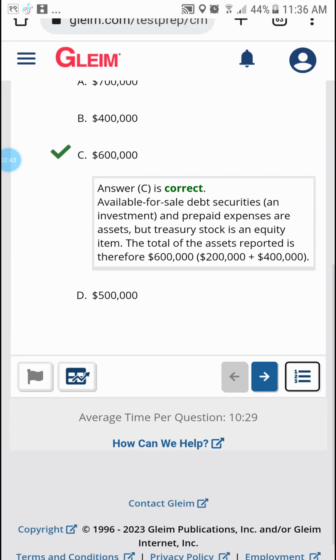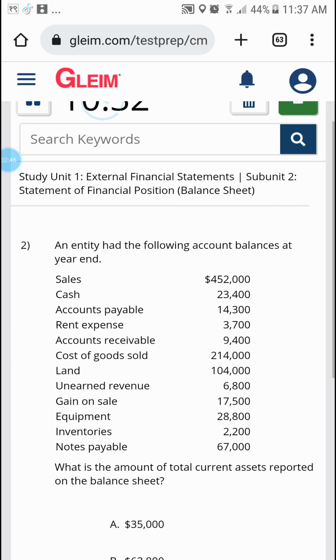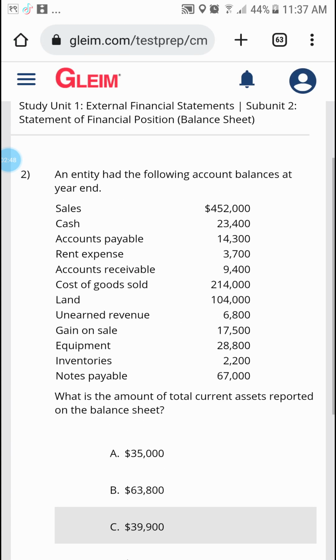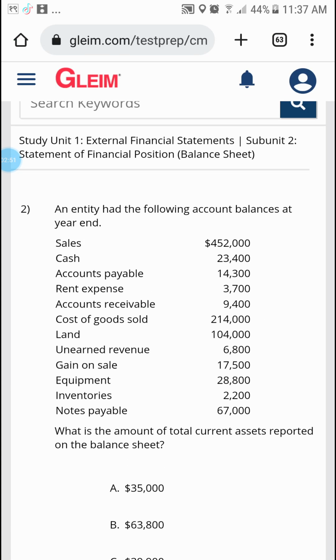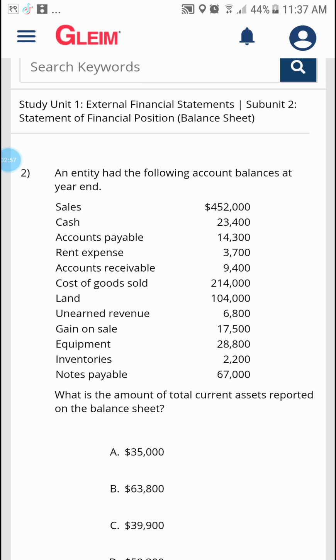Now we'll go to another question. Here it says that an entity had the following account balances at year end: sales, cash, accounts payable, rent expenses, accounts receivable, cost of goods sold, land, unearned revenue, gain on sale, equipment, inventories, and notes payable. All these items are there. Now it asks what is the amount of total current assets reported on the balance sheet. So here you have to check which ones could be current assets.